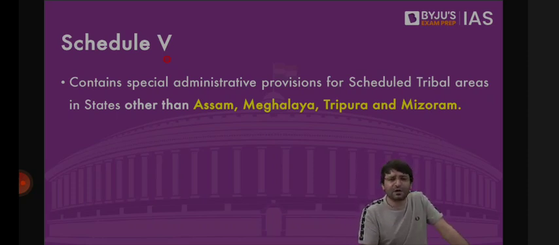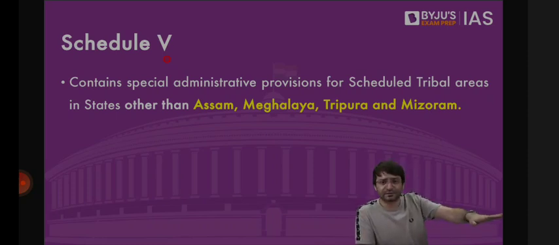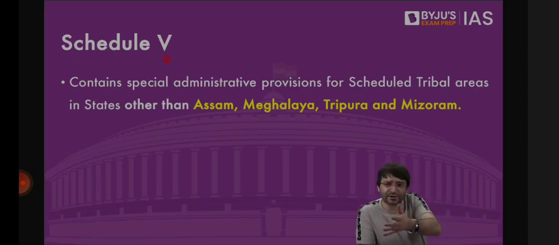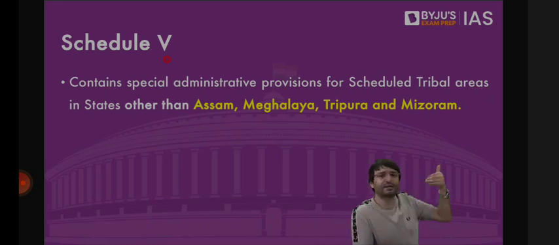At the center, we have the president to run the government, along with the prime minister, because we need a prime minister. Even if the prime minister has lost the majority, we will ask him to continue as the caretaker prime minister. But at the state, if a chief minister is not possible, the government is not possible, we have to have a mechanism where we can administer that state, and that state is run by the president, just like the center is run by the president.